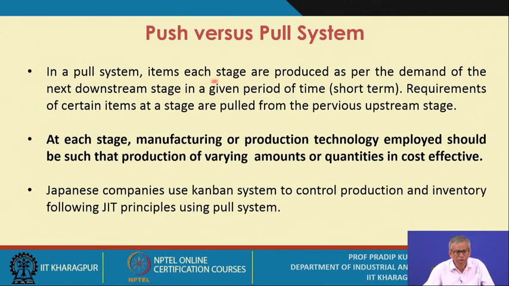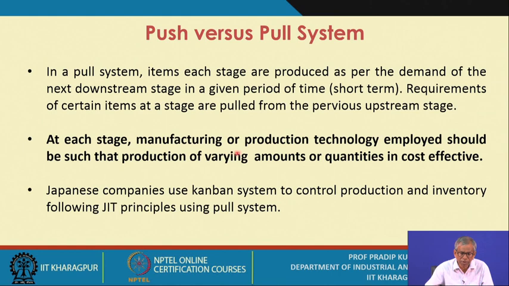In a pull system, items at each stage are produced as per the demand of the next downstream stage in a given period of time, that is the short term. And the requirements of certain items at a stage are pulled from the previous upstream stage.